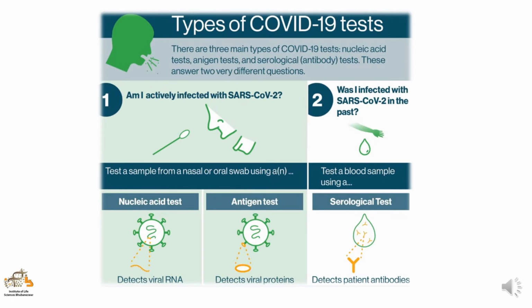There are three main types of COVID-19 tests: the nucleic acid test, antigen test and serological test. The nucleic acid and the antigen tests detect the viral RNA and viral protein respectively, whereas the serological test is performed to detect antibodies that are developed in a patient when they have been infected with the SARS-CoV-2 virus.